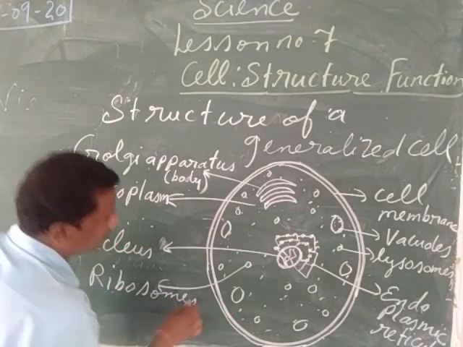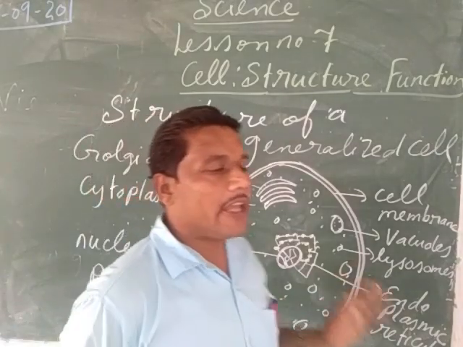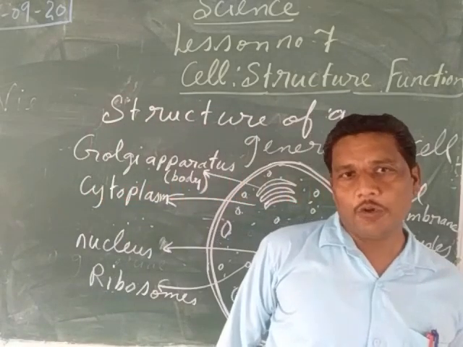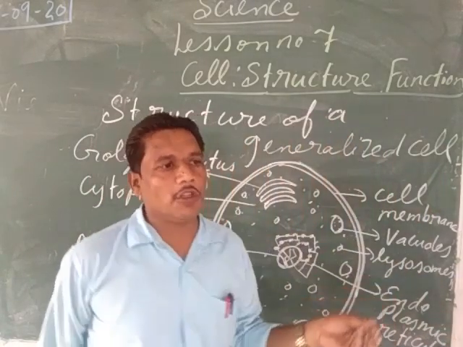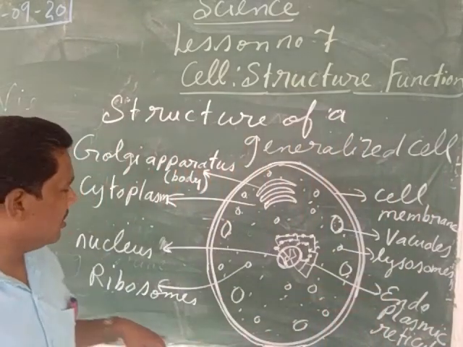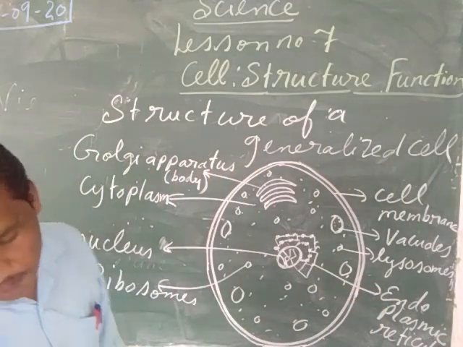R-I-B-O-S-O-M is ribosome. We can see the much smaller structures, these are called the ribosomes. These ribosomes help in the synthesis of the protein. You all know the work of the protein in the body of a living organism. So these ribosomes help in the synthesis, or the making, of the proteins.